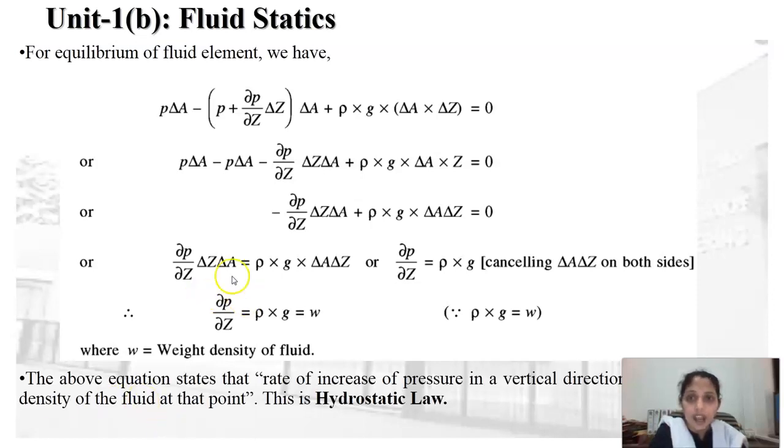So ultimately, after solving this equation, we obtain that del p upon del z is equal to rho into g, where rho into g is nothing but the weight density of this fluid element. So from this equation, we can state that the rate of increase of pressure in the vertical direction is equal to the weight density of the fluid at that point, and this is nothing but the hydrostatic law.